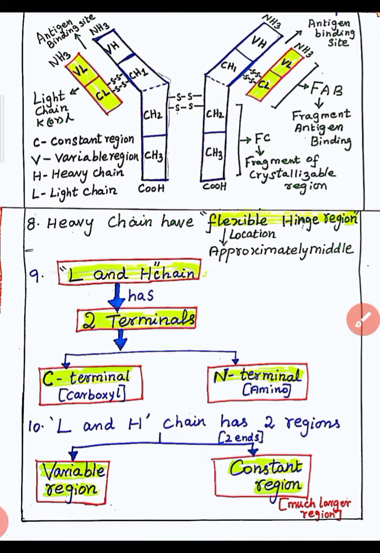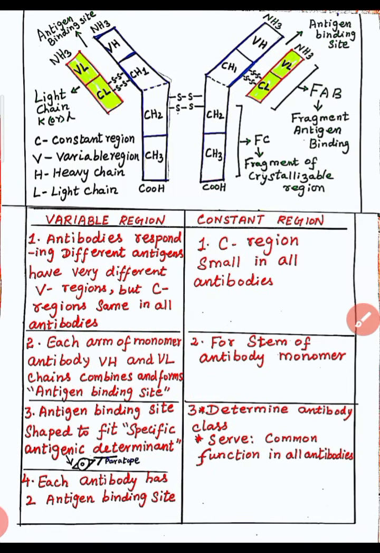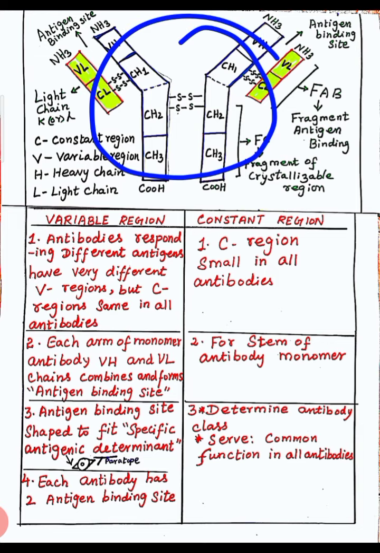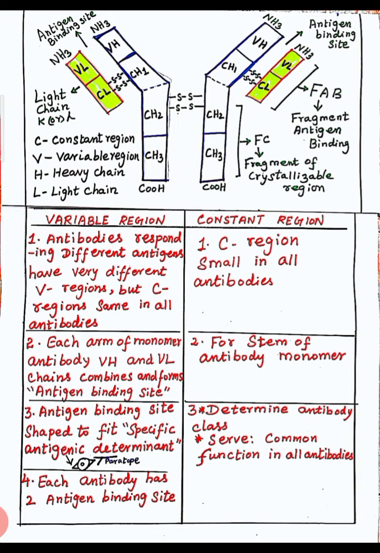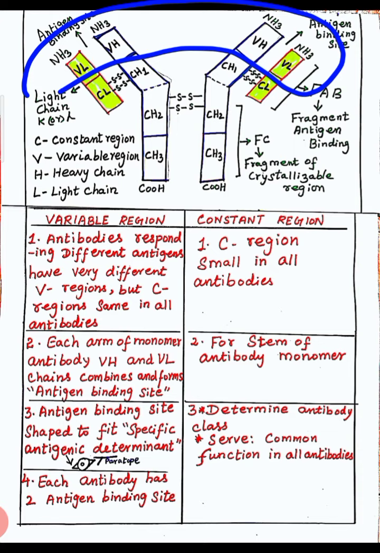Yes, got it. Next, as we studied earlier, there are two types of region: variable region and constant region, right? Variable region, point number 1: antibodies responding to different antigens have very different V regions. That region is called the variable region. But the C region is the same in all antibodies.